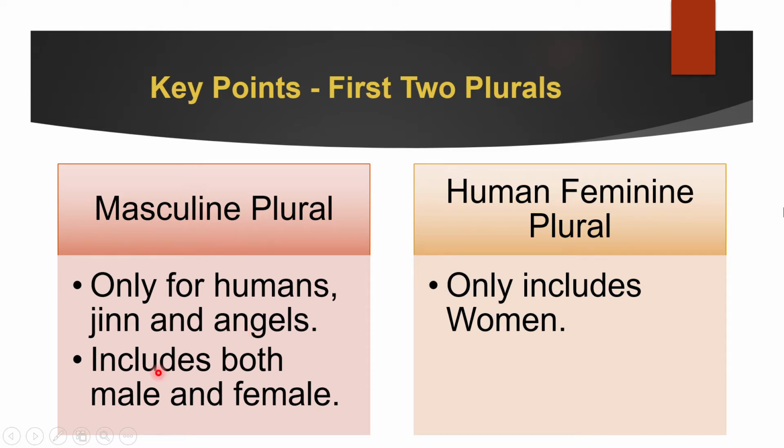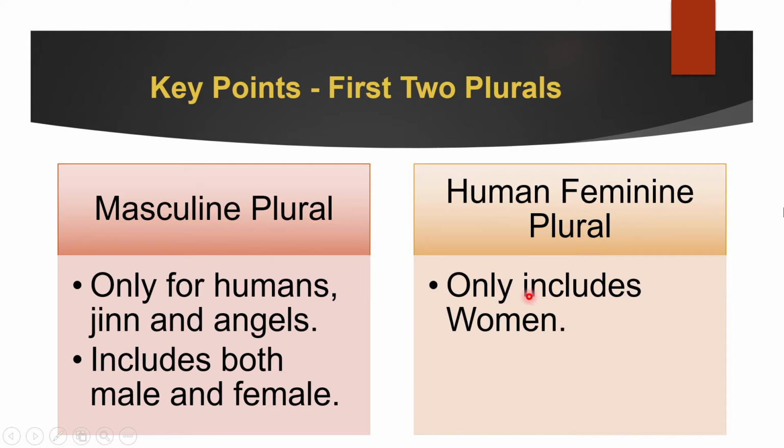Another thing is, when in the Quran it says mu'minun or ya ayyuhal mu'minun, something which has una or ina, understand that it includes both male and female. Yes, the masculine plural includes both male and female. Now the human feminine plural is only used for women.